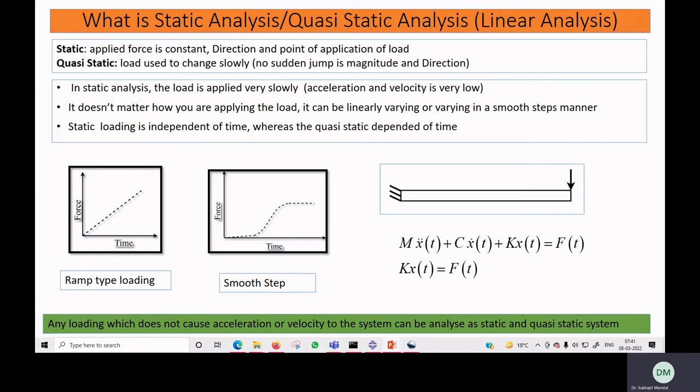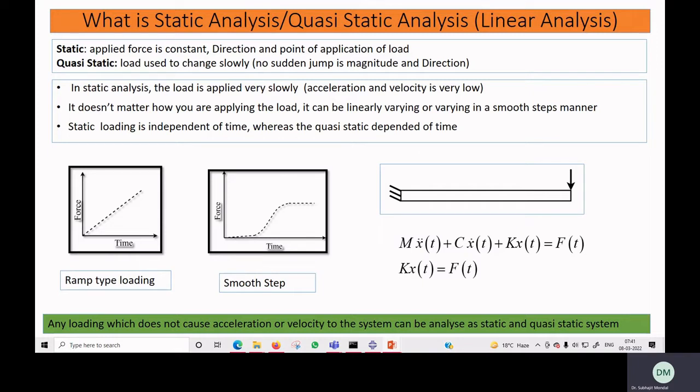Here you can see displacement, velocity, acceleration and force are all functions of time. Now if there is no acceleration and no velocity, then we can write kx is equal to f(t). That is basically our static solution.